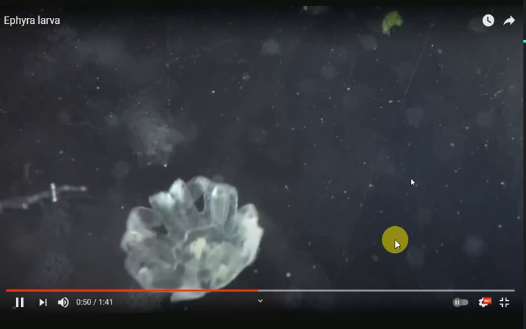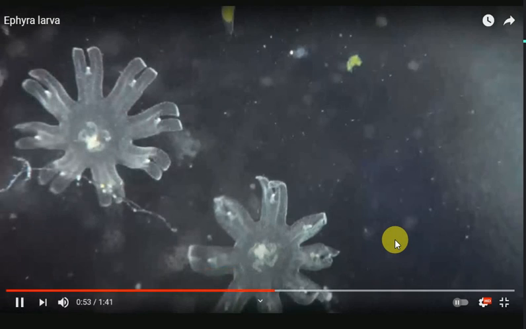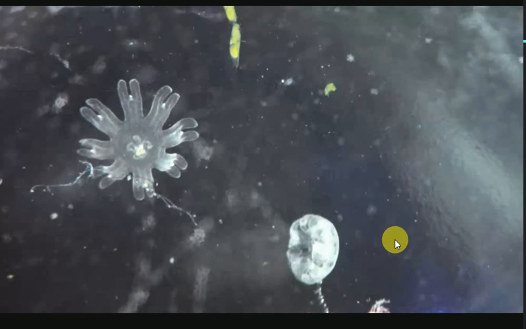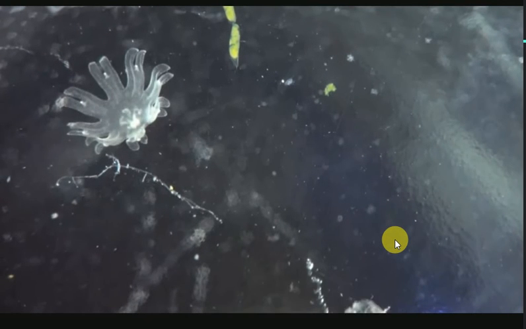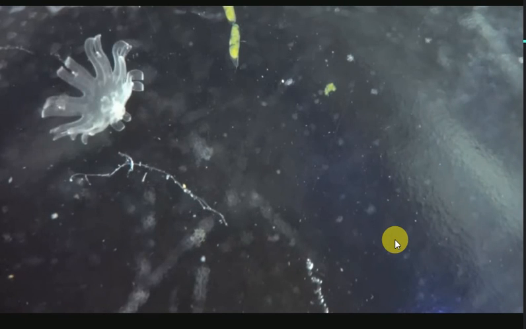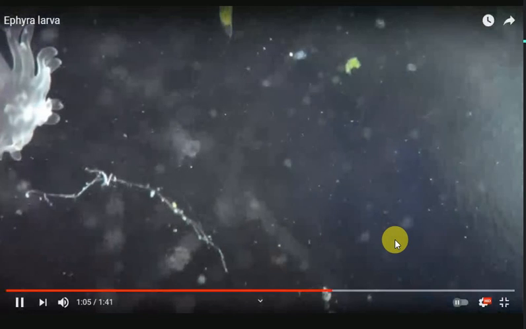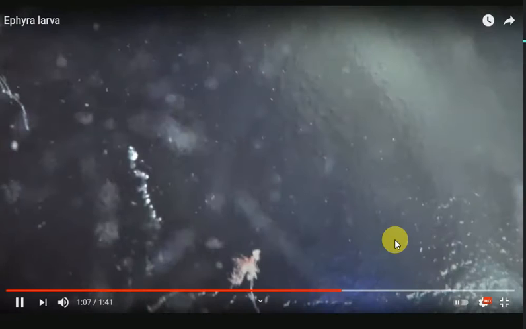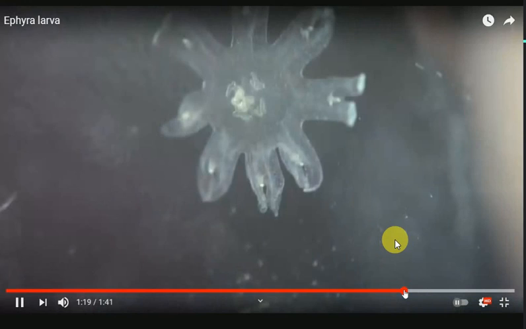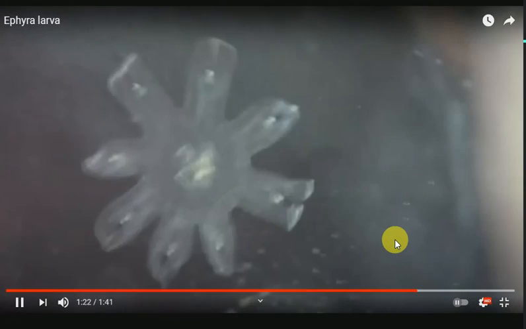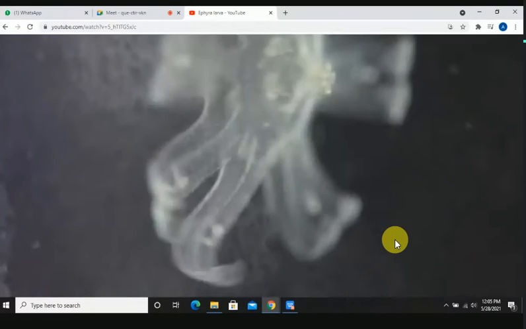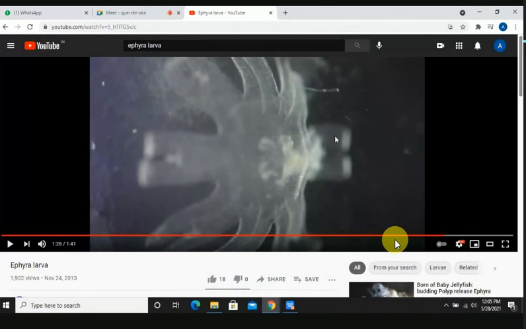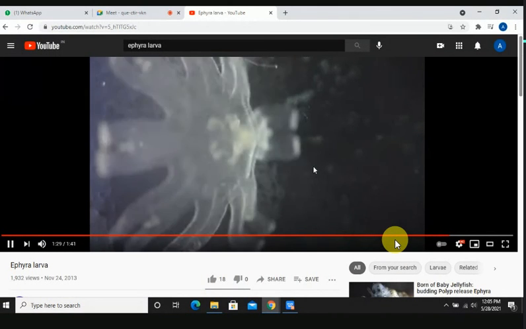All right, so this was about the Ephyra larva, and if you look at these structures again, the centrally located mouth is present. All right, then there are some gastric filaments and rudimentary gonads are present. All right, then there are arms extended, so you can see there are these arms, 8 in numbers, and they have the radial canals which are present here. Okay, again there is the tube which connects the oral part to the alimentary canal, which is the manubrium. All right, so this was all about the Cnidaria specimens.